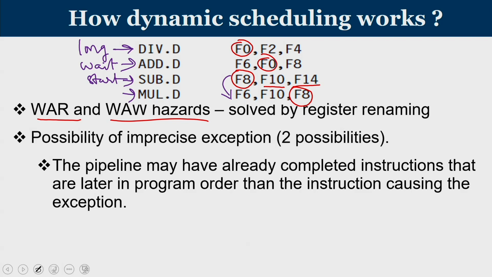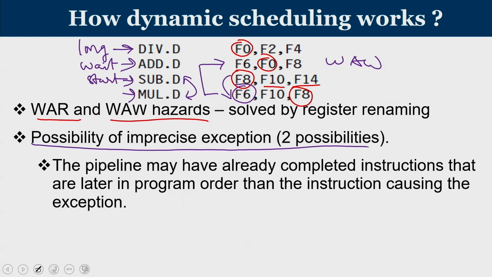And once multiplication is completed, then it will write into F6, because multiplication is only dependent on the subtraction. So, once subtraction is over, it will permit multiplication to carry out its operation, it will write to F6. And if you write to F6 and later only add is going to write to F6, that will happen as a WAW hazard. Now, the possibility is sometimes you can get an imprecise exception. So, we will try to understand what is an imprecise exception all about.